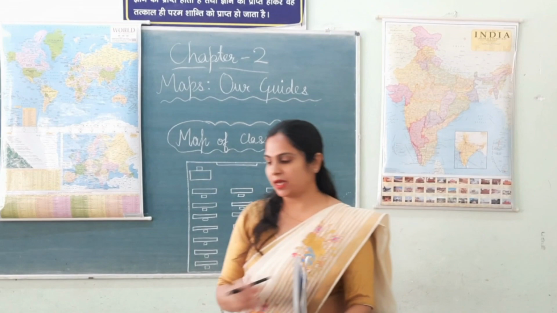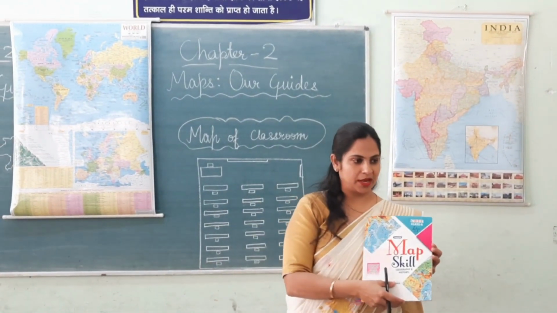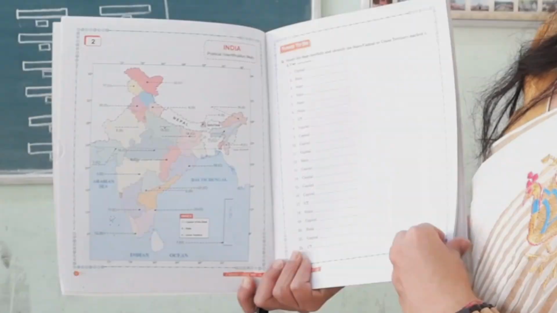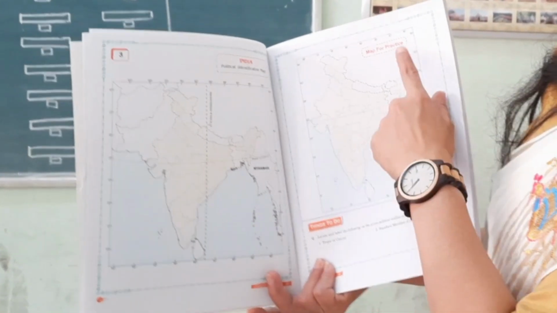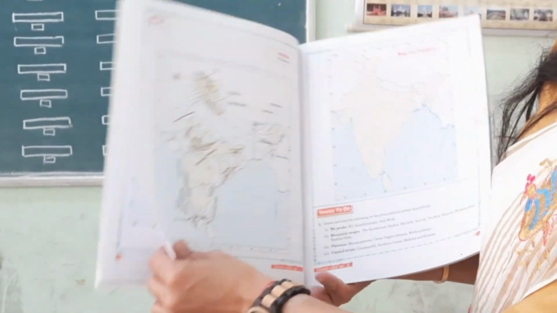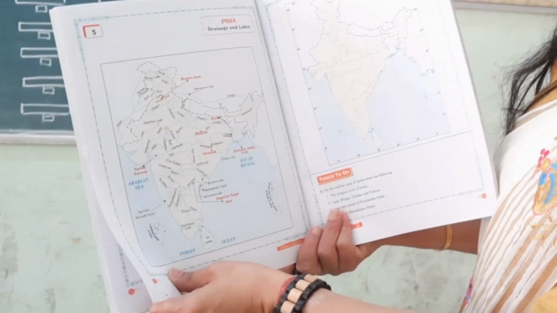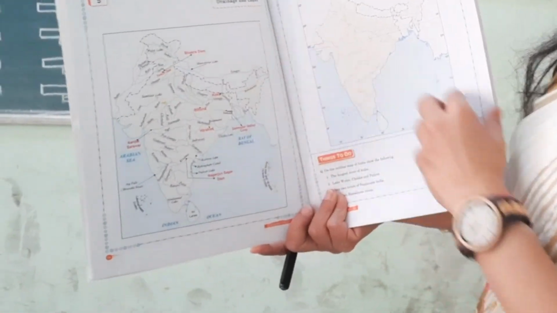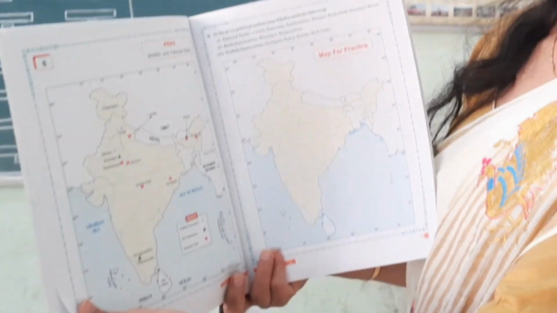Now let's see what an Atlas is. This is a book of maps and this is called an Atlas. It has so many maps. Political map of India. This is also a map. This is the physical map of India. This is the drainage and lakes map. So, the book of maps is called an Atlas.